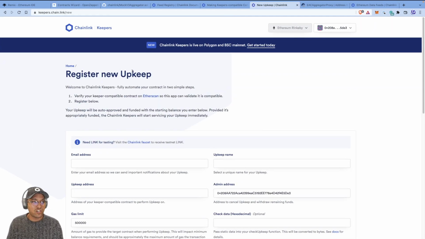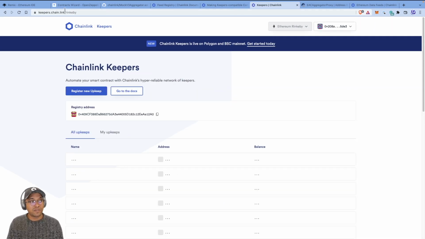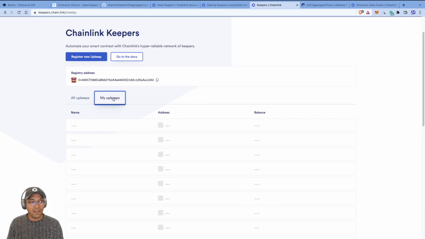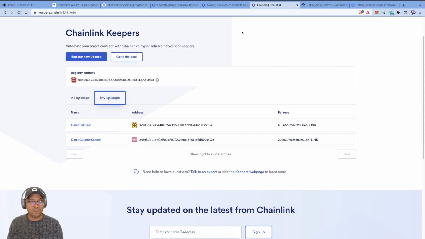You can also manage your upkeep from keepers.chain.link, because you can manage any upkeeps that you have. You can go to My Upkeeps and see what's happening there. Okay.